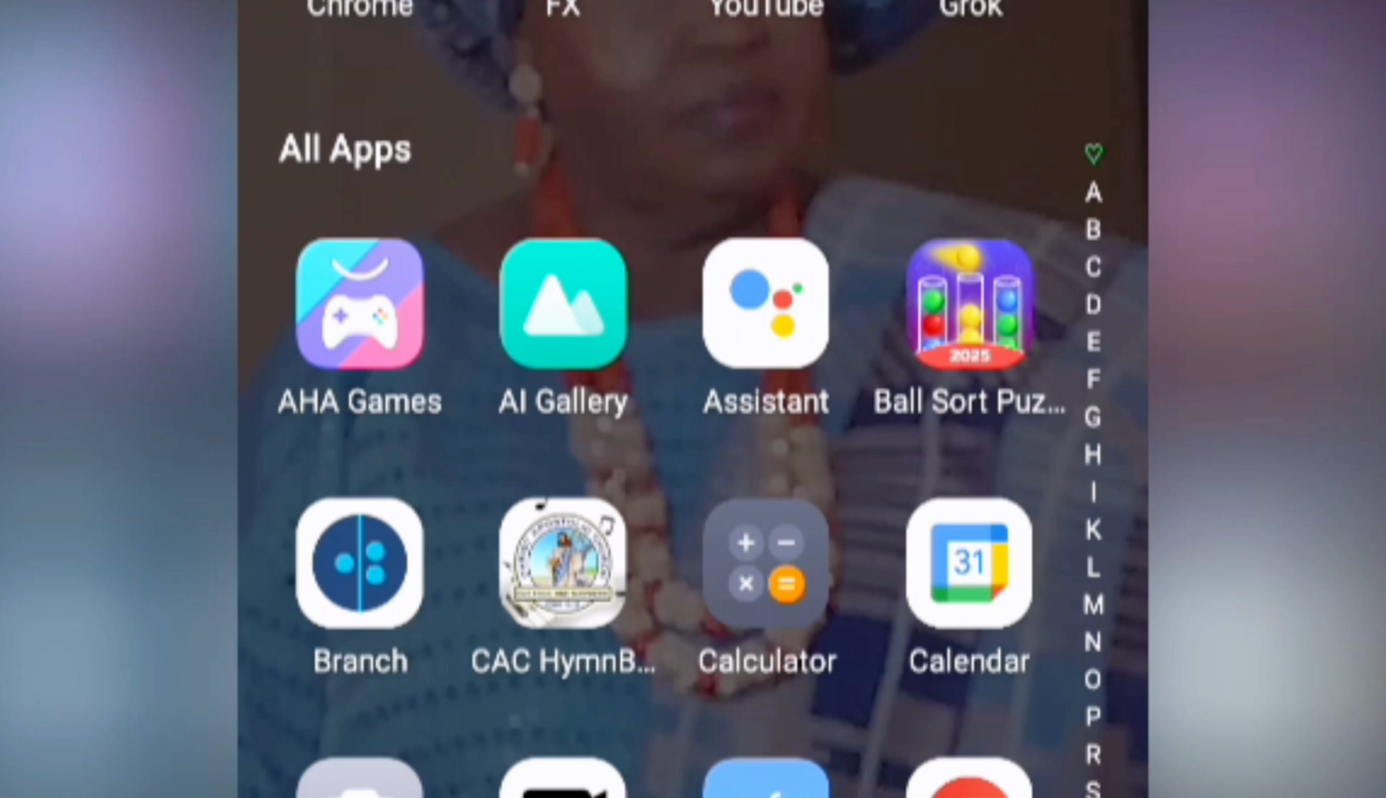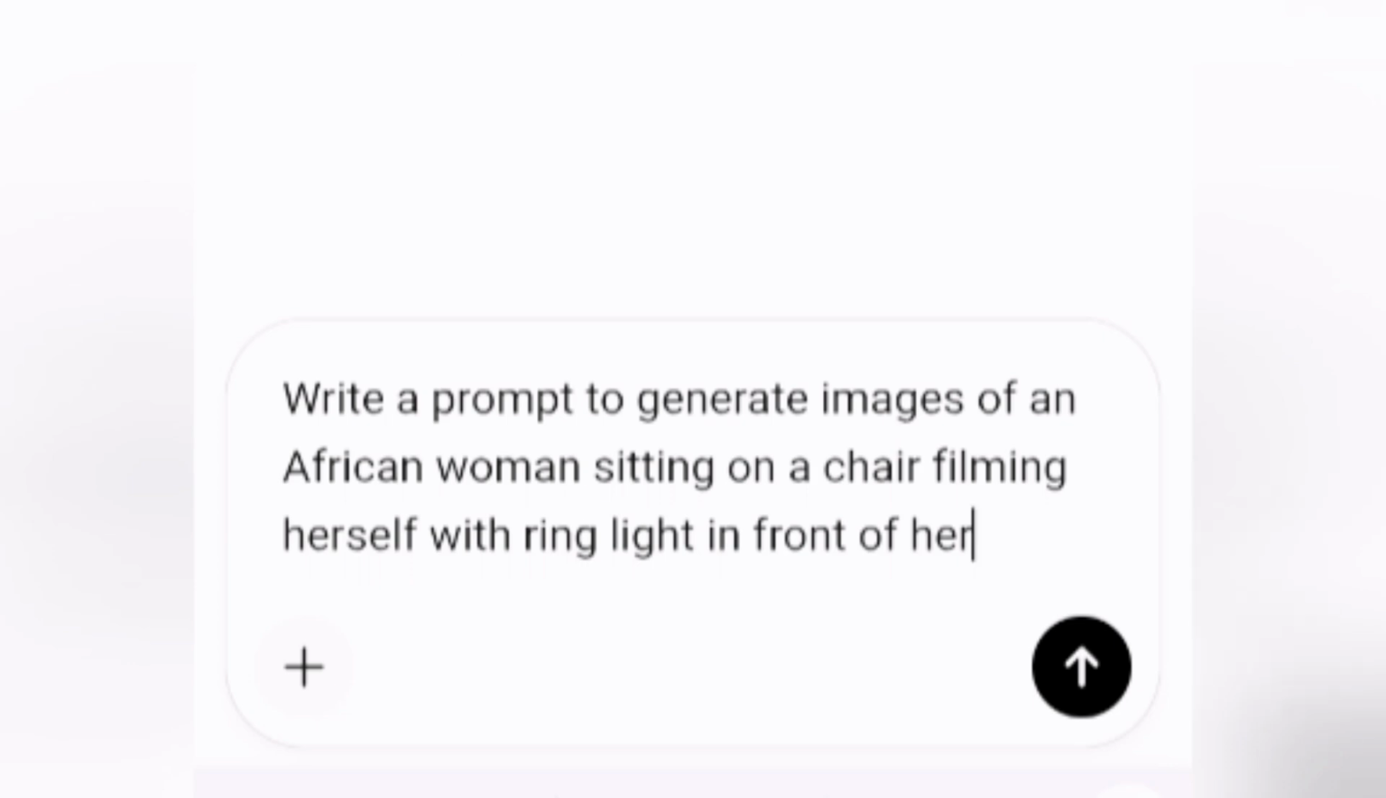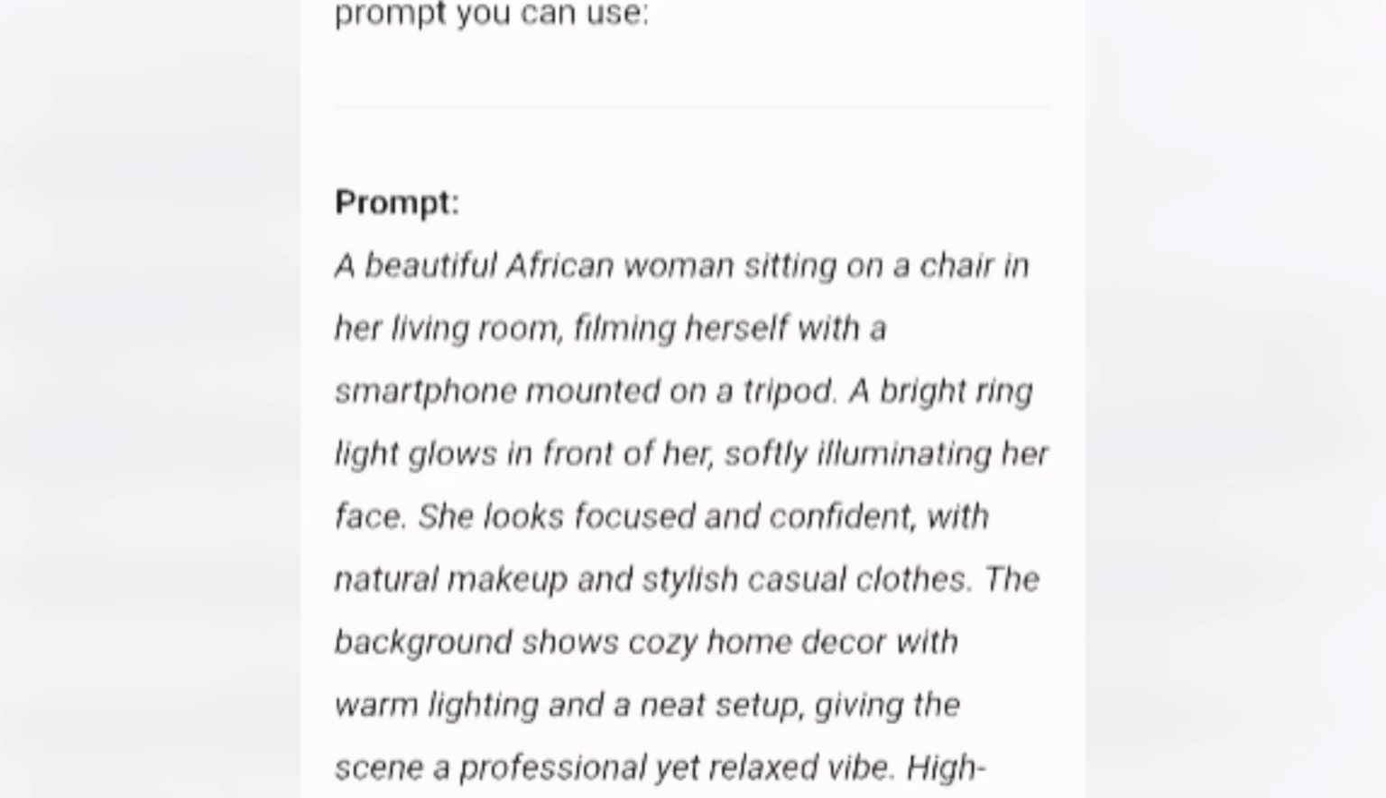Let's get started. First, I need to generate our image, and for that you need a prompt for the image. You're going to be using ChatGPT. ChatGPT has a paid version and a free version, but we are going to be using the free version. This is my ChatGPT. Just go to your browser and search for ChatGPT. Write a prompt to generate an image of an African woman sitting on a chair, filming herself with a phone in front of her. So just generate the prompt. Just copy it.